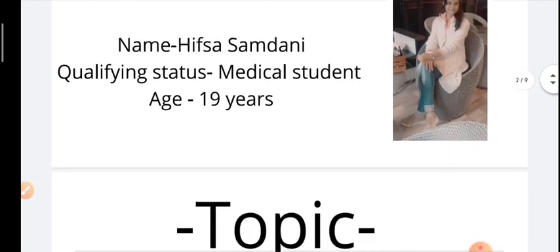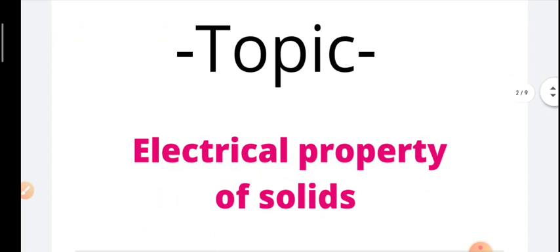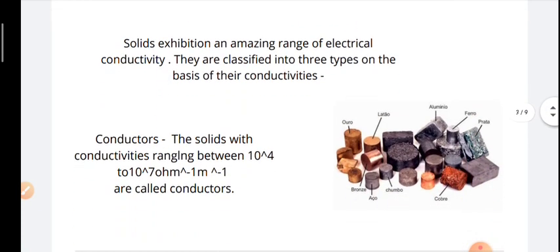So today's topic is electrical properties of solids. If we talk about solids, solids are one of the three basic states of matter in which atoms or molecules are tightly bonded and they are arranged in repetitive patterns. Solids exhibit an amazing range of electrical conductivity. They are classified on the basis of their conductivities.